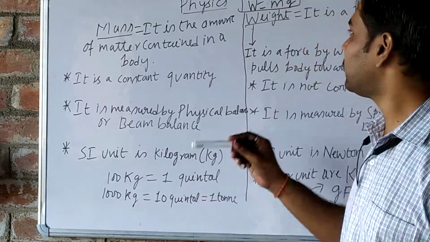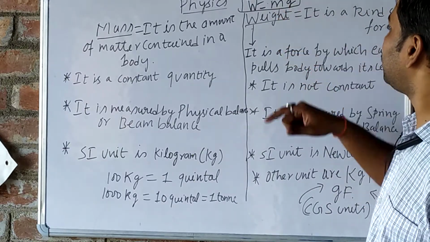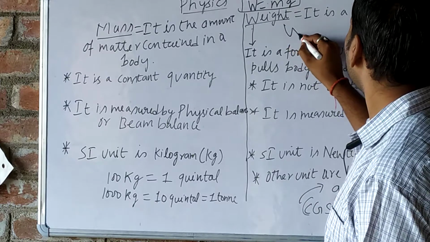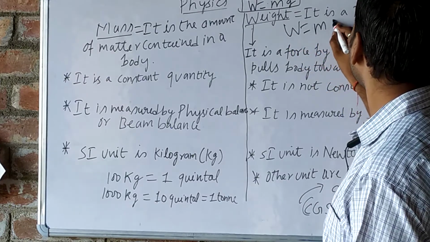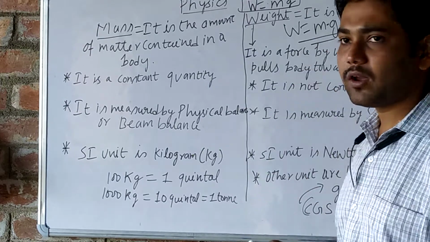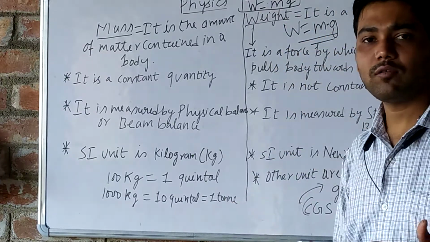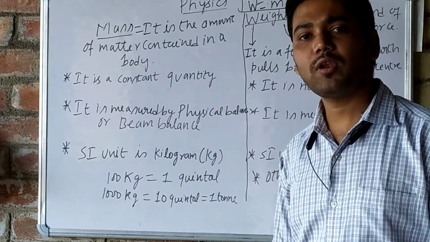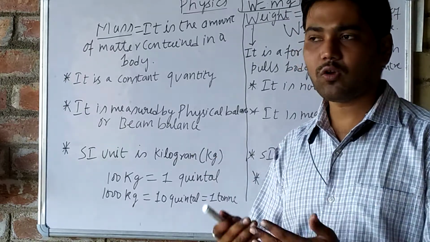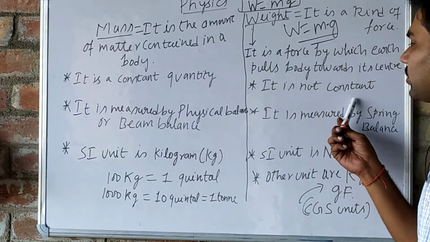Why? Because W equals m into g. This is the formula to find weight. When g will differ from location to location, weight will also differ because we are multiplying. So it is not a constant quantity.